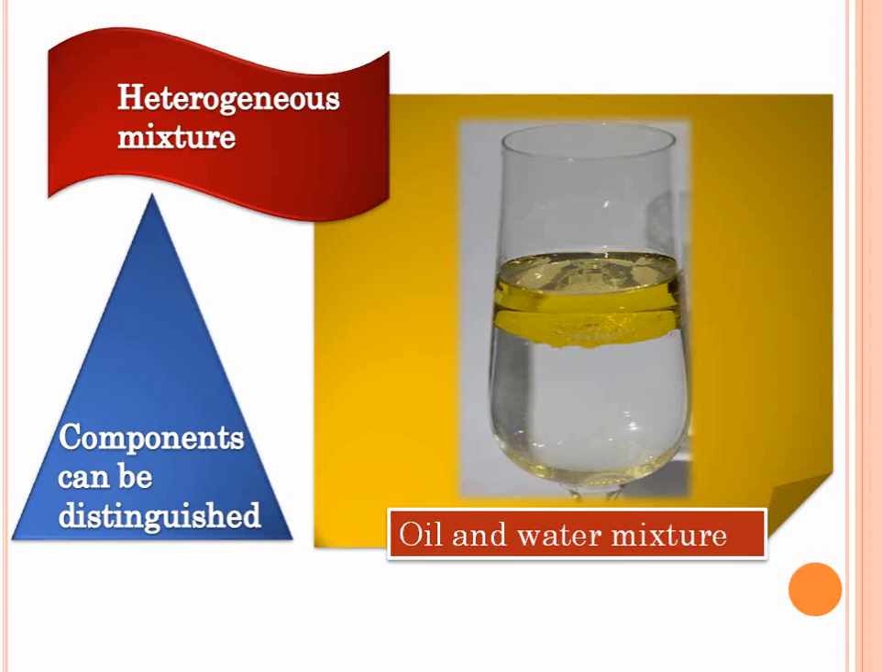So mixtures which are not uniformly distributed, in which there are different concentrations of components here, there and there, are called heterogeneous mixtures. In a heterogeneous mixture, you can easily make out the components. You can easily say, okay, this is oil and this is water. If you remember the copper sulfate solution that we just saw, you cannot make out that this is copper sulfate and this is water. Everywhere there's just a mixture of copper sulfate and water. In this case, however, you can make out that oil is on the top and water is on the bottom.